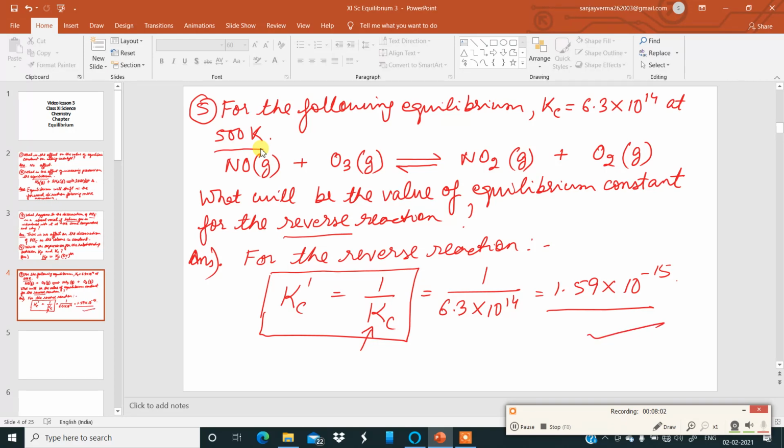Okay. This calculation can be done by using a scientific calculator. 1 divided by 6.3 you get 1.59, and 1 by 10 to the 14, you take it up over there. It becomes 10 power minus 14, and then work with the decimal. Okay, you'll get 1.59 10 power minus 15. That is number 5. Now moving to number 6.